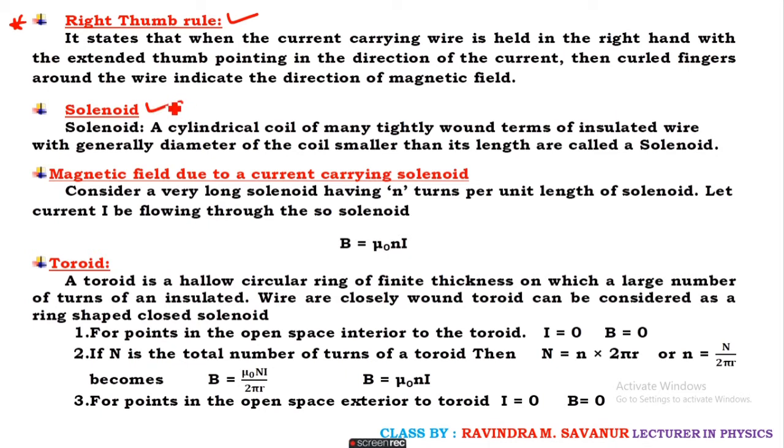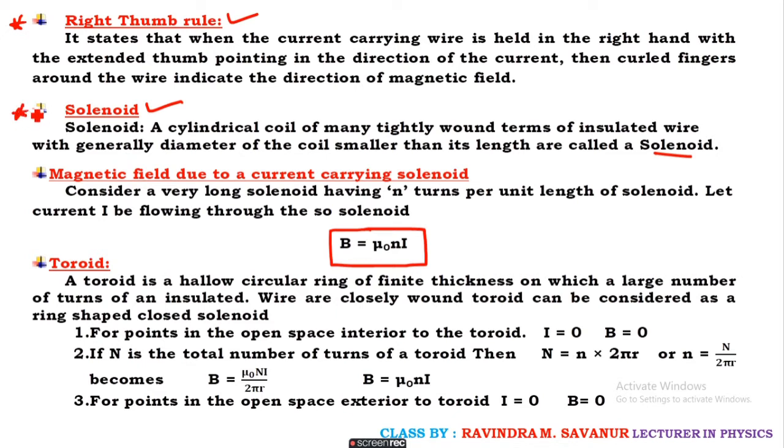And the next one is the solenoid. A solenoid is a cylindrical coil of many tightly wound turns of insulated wire, where generally the diameter of the coil is smaller than its length. The magnetic field due to a current carrying solenoid is given by B equals mu naught into n into I.